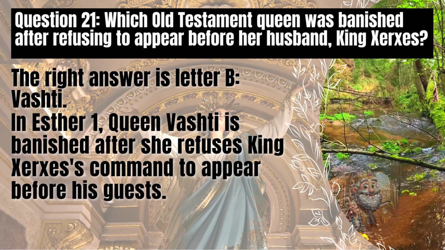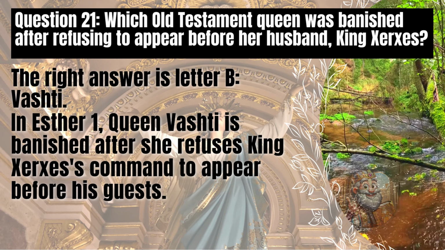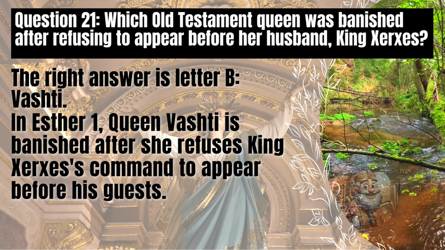The right answer is letter B, Vashti. In Esther 1, Queen Vashti is banished after she refuses King Xerxes' command to appear before his guests.